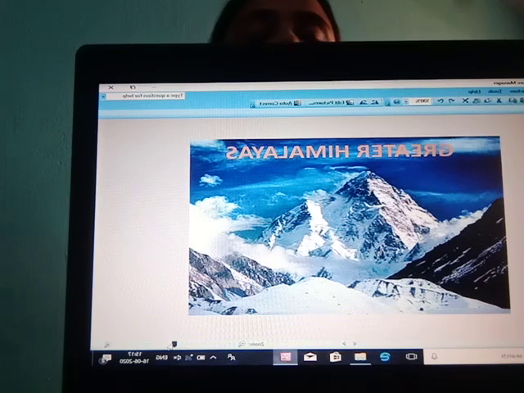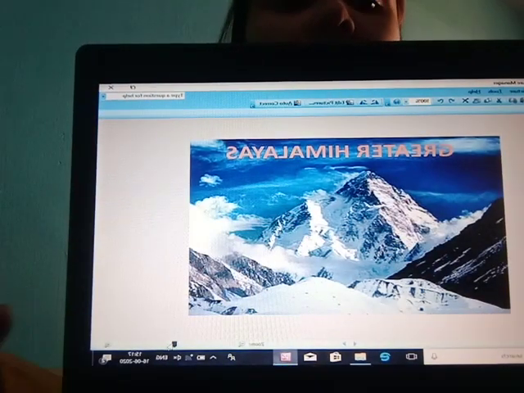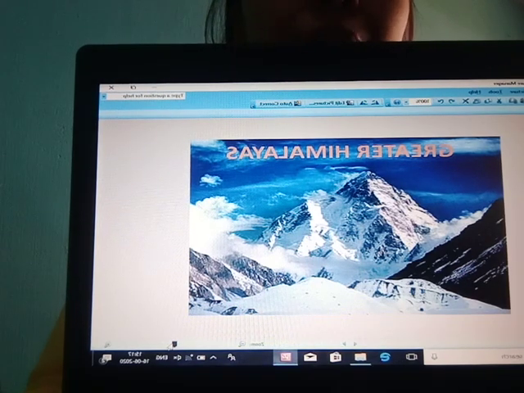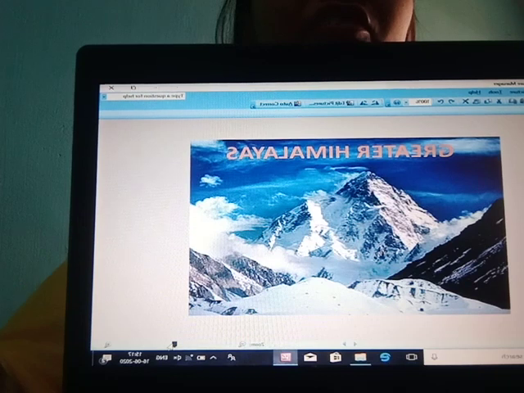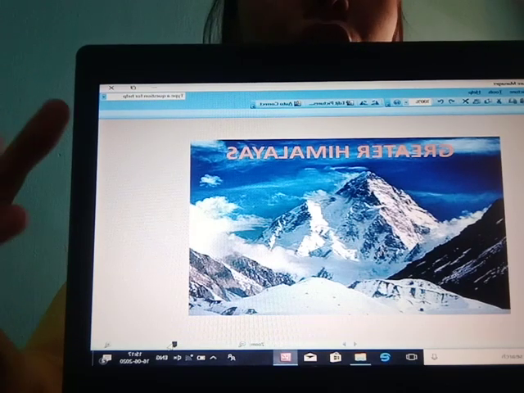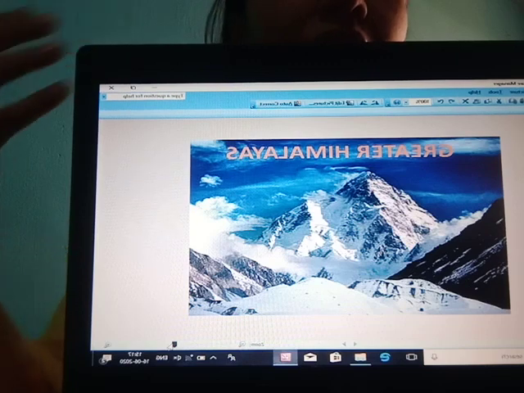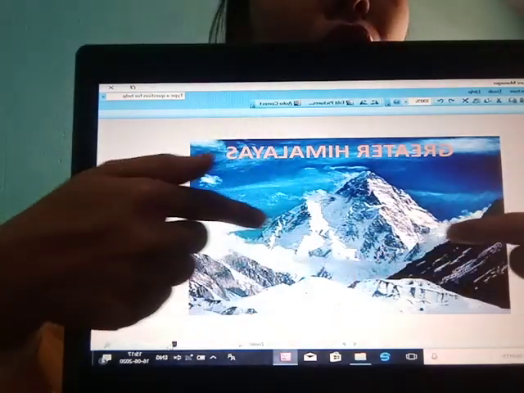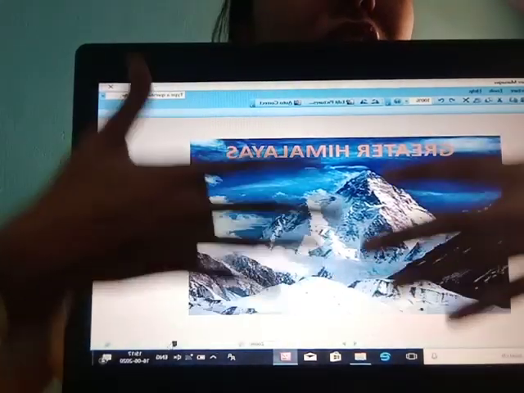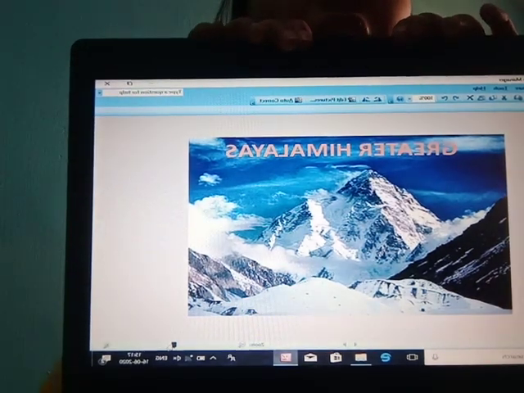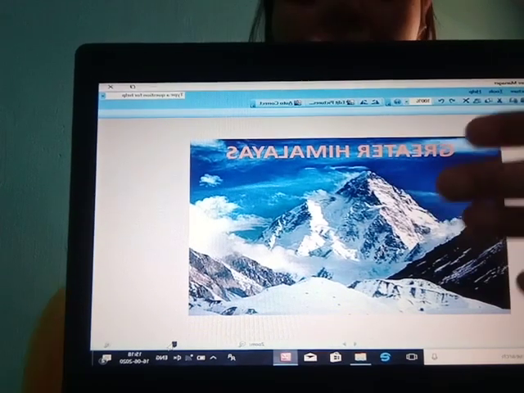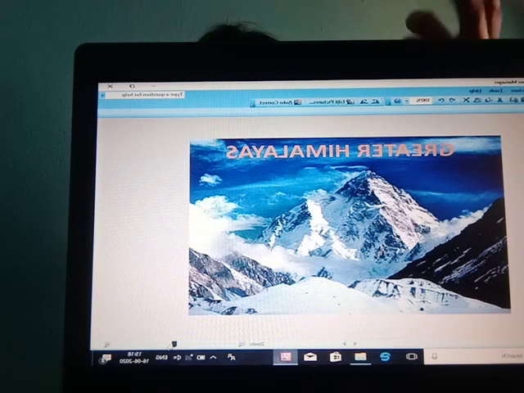The third point, it acts as a natural boundary. Why is it called a natural boundary? Because it helps in preventing floods, and it helps in preventing cold biting waves. A lot of snow and cold snowy winds do not come into our country. Why? Because of these hills and mountains. They are of such a large height that strong cold winds are restricted.